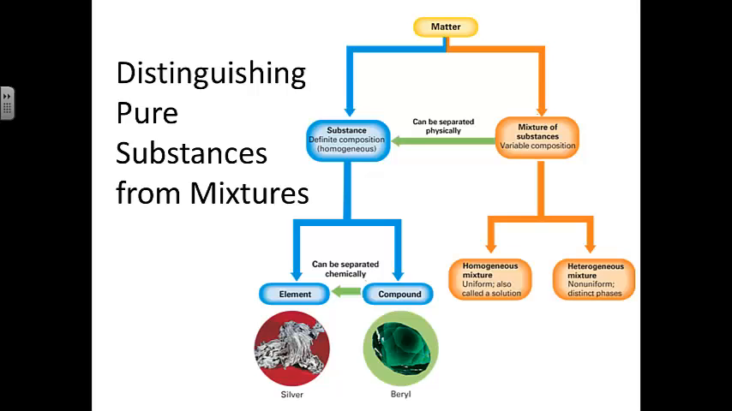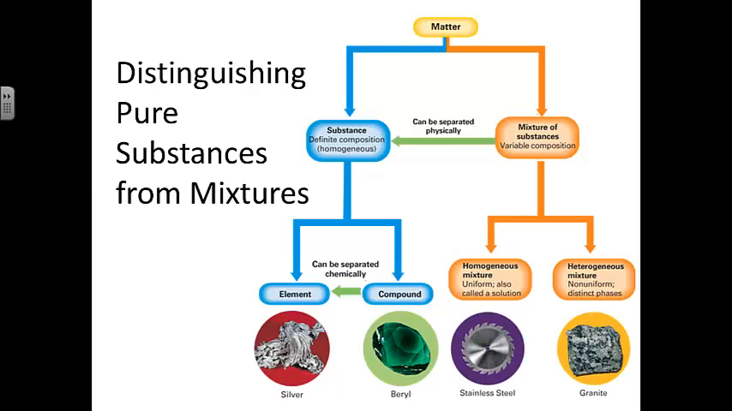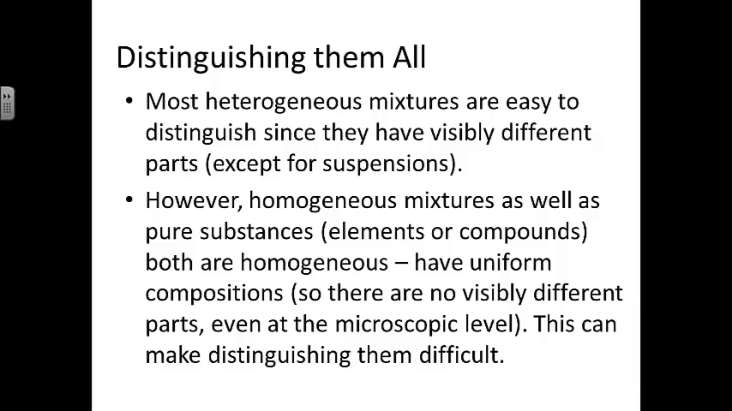There are two types of mixtures. They're either homogeneous mixtures or heterogeneous mixtures, depending upon whether they have distinct parts from one another. And here are some examples of those. Most heterogeneous mixtures are easy to distinguish because they have visibly different parts, with the exception of suspensions. However, homogeneous mixtures, as well as pure substances, elements or compounds, are all homogeneous. They have uniform composition, so there are no visibly different parts, even at the microscopic level. That makes them difficult to distinguish from each other.